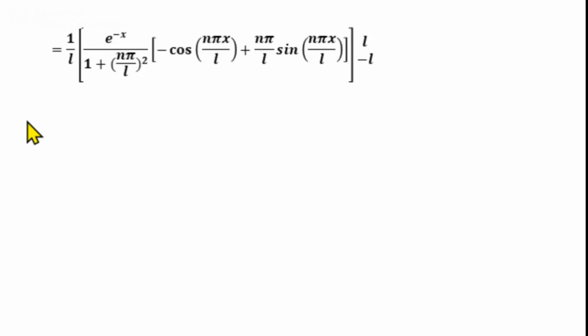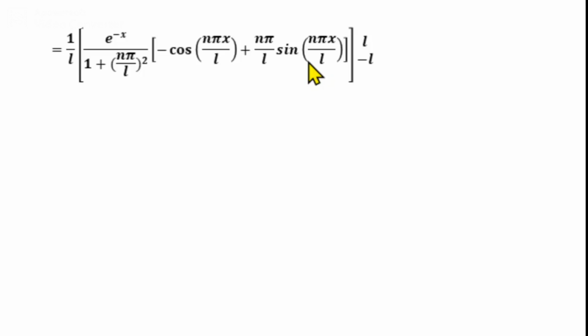Now here, if we apply the upper limit x equal to L, we get within the square bracket minus cos n pi L by L, that is minus cos n pi, and we know that cos n pi is minus 1 raised to n. And sin n pi x by L, taking x equal to L, we get sin n pi, and the standard result sin n pi equal to 0.